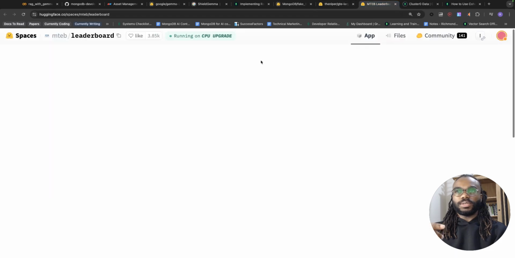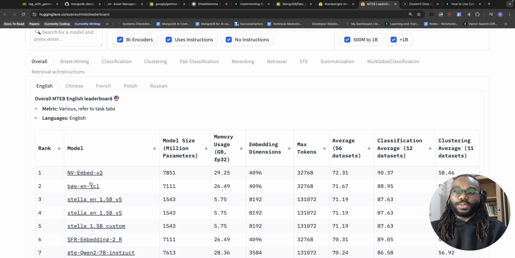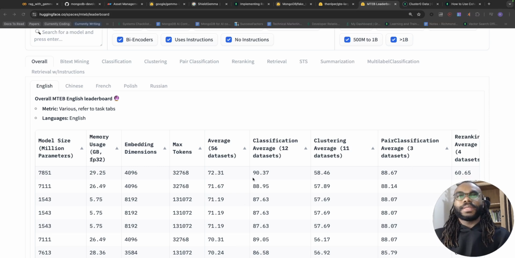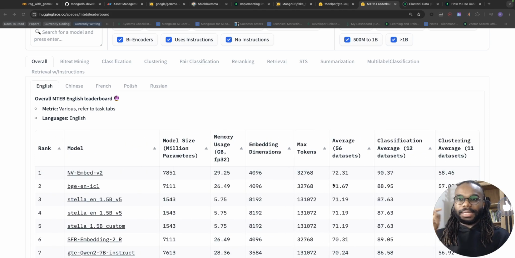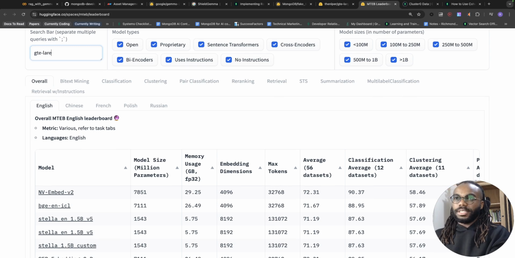One thing you can also do is, on Hugging Face, you have this leaderboard where you can see a bunch of models ranked against each other, and you can see where the embedding model you want to use ranks. So we also have similar tasks for the evaluation: classification, clustering, re-ranking, retrieval. And if this is right, we can see where GTE Large is.